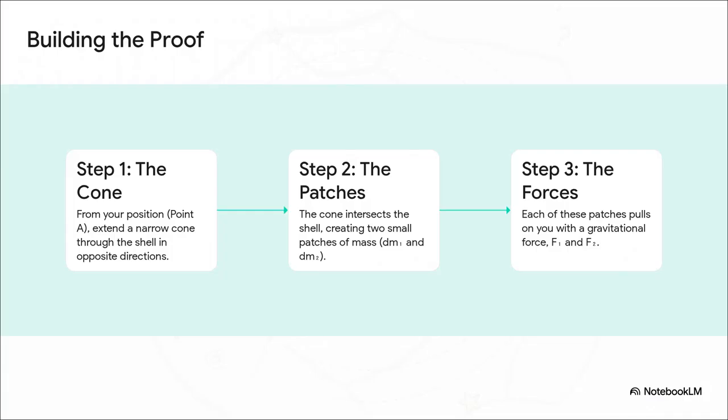Okay, here's how we set it up. It's brilliantly simple. From wherever you are inside the shell, let's call your position point A, imagine a thin cone, like a laser pointer beam, that shoots out from your eye in both directions, forward and backward. Where that cone hits the shell, it carves out two little patches of mass. We'll call the small mass of the near patch dm1 and the one on the far side dm2. Now, each of these patches is pulling on you. We'll call those forces F1 and F2.